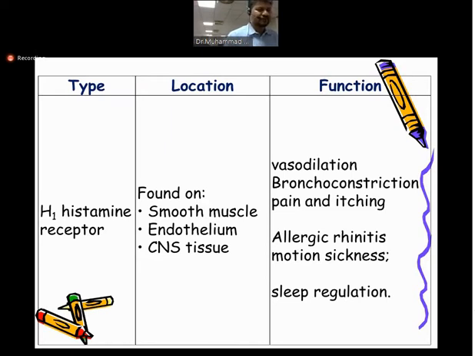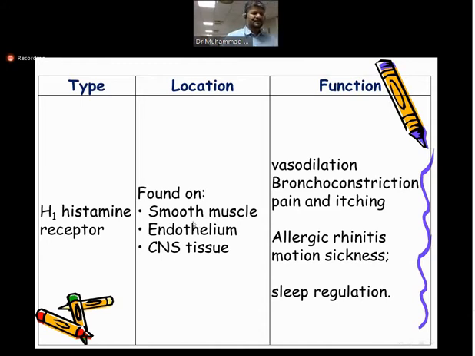So in this lecture we will focus not on all the antihistamines, but specifically on the H1 receptor, because H1 receptors are responsible for the release of inflammatory mediators responsible for inflammatory conditions like asthma. H1 receptors are found in smooth muscles, in the endothelium, and in CNS tissue. These are the main targets where histamine receptors are found.